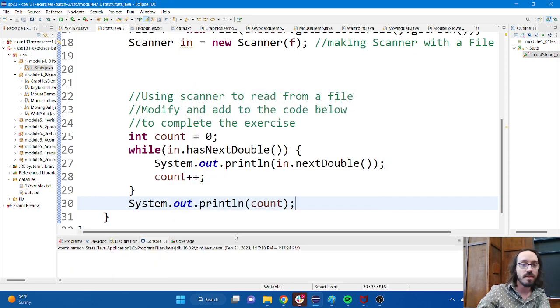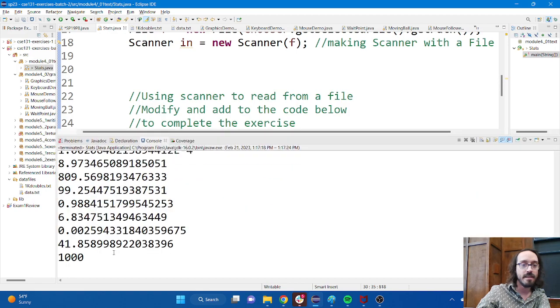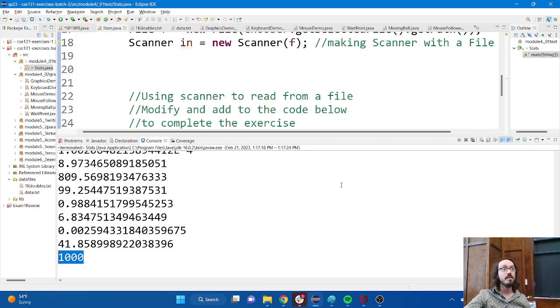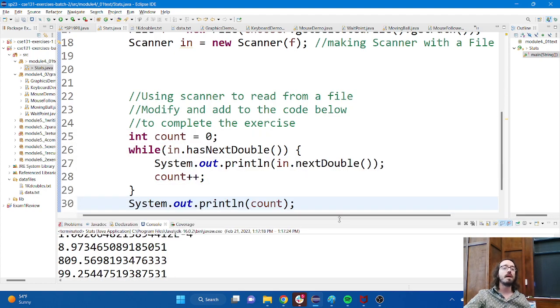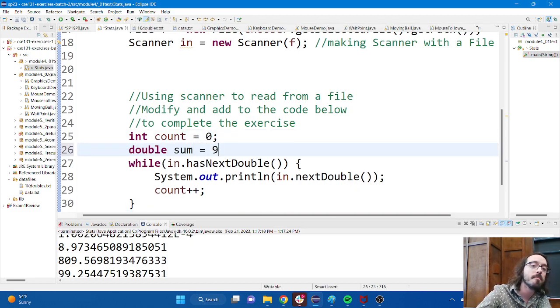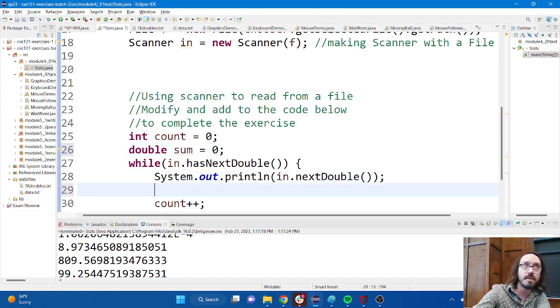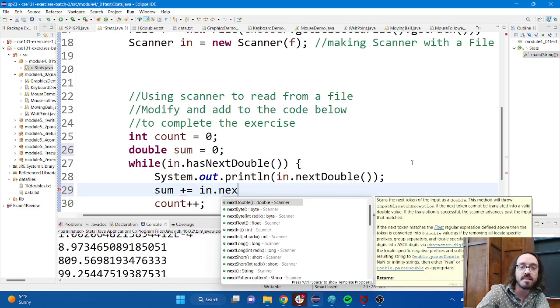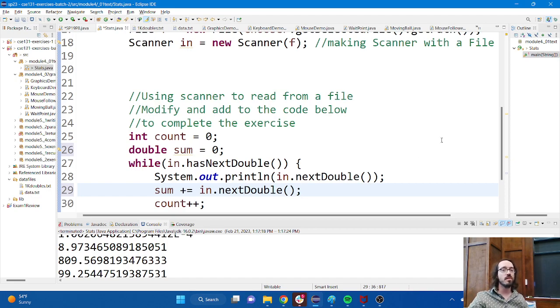The name of the file is called 1K doubles, and there are in fact 1,000 numbers in that file. Go figure. Just as we expected. Okay, great. Now let's try and do something maybe a little bit more complicated. Let's try and do the average. So I have the count, that's part of the average. I need to get the sum. That's the other part. So let's make another variable for the sum. And I'm going to try to do something like this, where I say sum plus equals in dot next double. Okay, so this should grab the next value and add it into my sum.